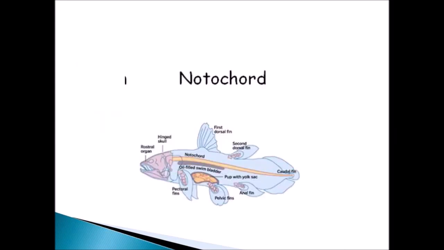Here you can see the image of a fish, and the body structure has been given. In the middle you can see a yellowish line, the notochord. It is a rod-like structure over its dorsal side. That is nothing but the backbone to give a definite shape. So it is a chordate.